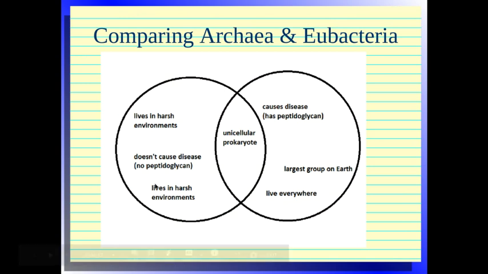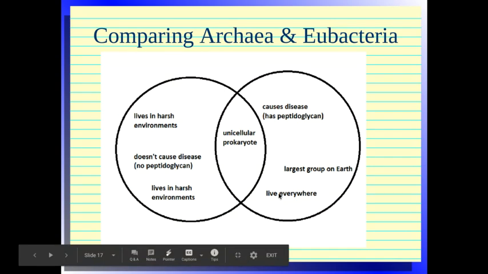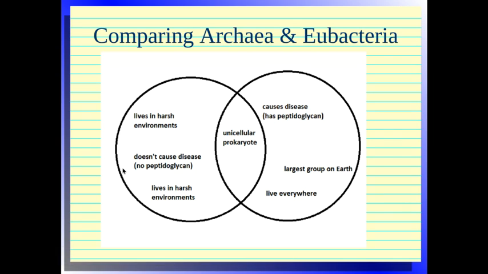Okay, so this is just a grouping, a little Venn diagram. On the left is archaea bacteria, so they live in harsh environments. They don't cause disease. On the right is the eubacteria, so they do cause disease. They are the largest group on Earth, and they can live anywhere. And then in the middle, they are both unicellular, prokaryotic. They both can either be heterotroph, autotroph, or chemotrophs, and they both do asexual reproduction.